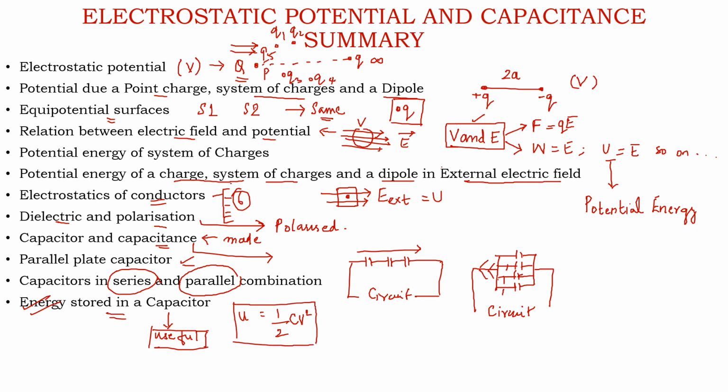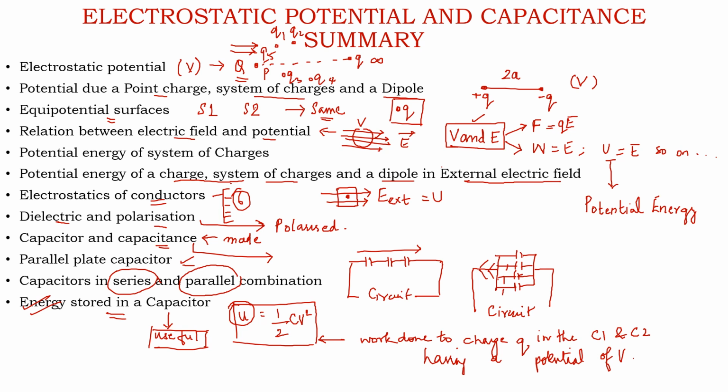This potential energy in the capacitor was actually the work done to bring charge Q in the C1 and C2 having a potential of V volts.